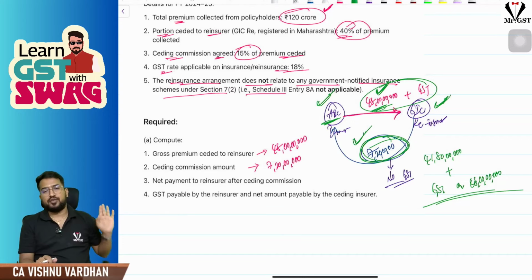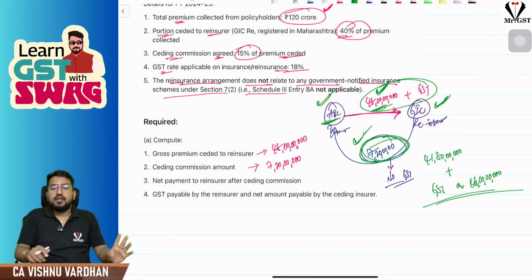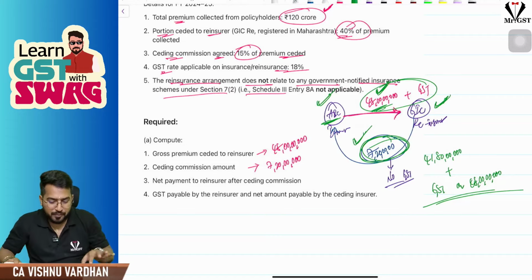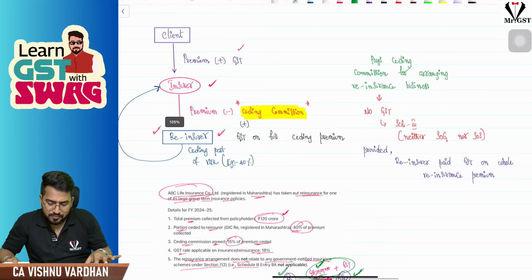On that GST is not applicable. Okay, that is the difference between the previous entry we have in Schedule 3 and this entry. Hope it is clear for you. Okay, so these are the notes.